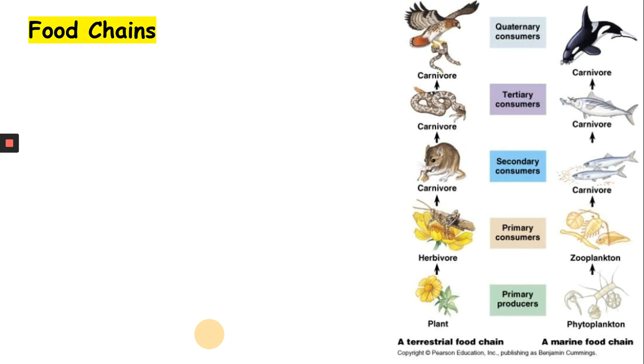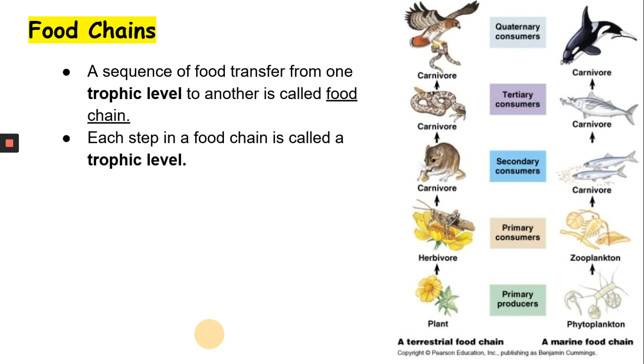Now coming to some more important details about food chains. How will you define a food chain? It is a sequence of food transfer from one trophic level to another. So what is a trophic level? Nothing but each step in a food chain. So energy coming from the sun to the producer. So producer is a trophic level. Producer makes food and gets eaten up by the herbivore. Herbivore is the next trophic level or primary consumer.